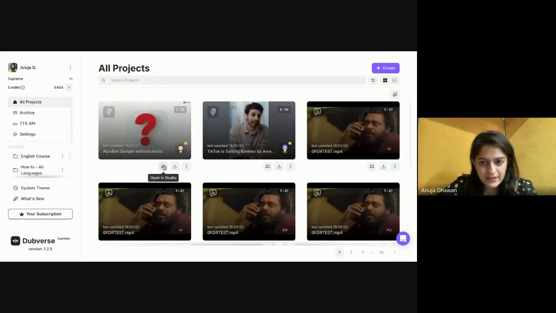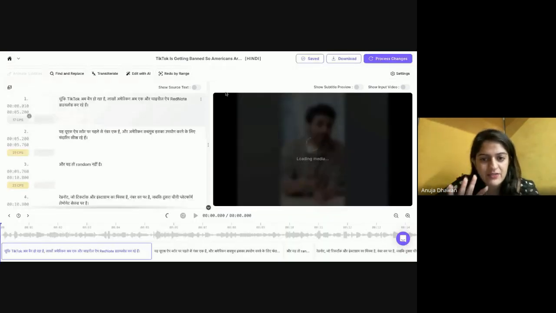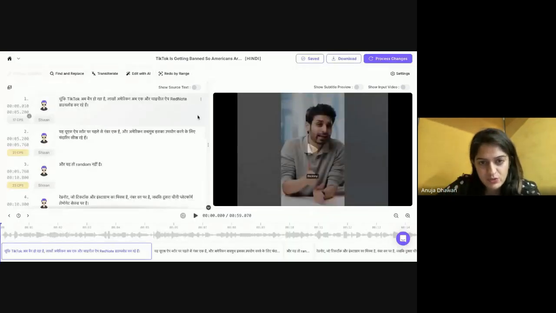I'll go into editing directly. So if I have to edit any project, let me pick this project. This is basically how the studio looks, and this is where all the review work needs to happen. This is an English file that we have translated to Hindi, and I will quickly walk you through all of these features, and then we will walk you through how the review needs to happen. There are three main parts to this. Right side is the video.